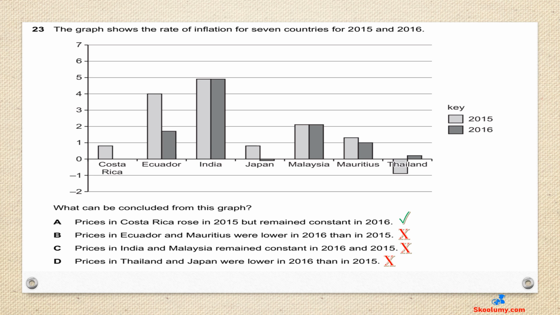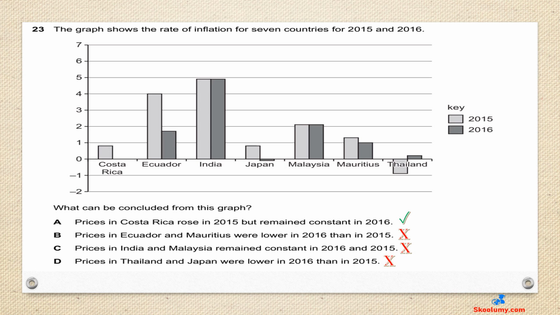Question 23. The graph shows the rate of inflation for 7 countries for 2015 and 2016. What can be concluded from this graph? A is correct. Prices in Costa Rica rose in 2015 but remained constant in 2016. Price in Costa Rica rose in 2015 because the inflation rate was positive. In 2016, however, the inflation rate was 0, meaning prices remained constant or unchanged.